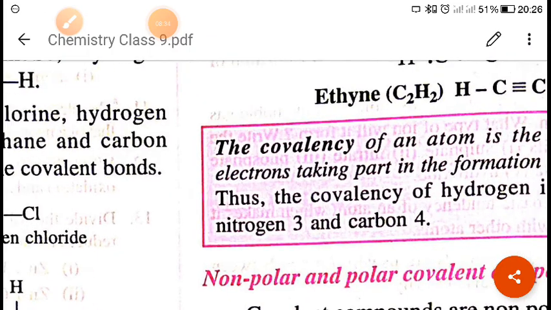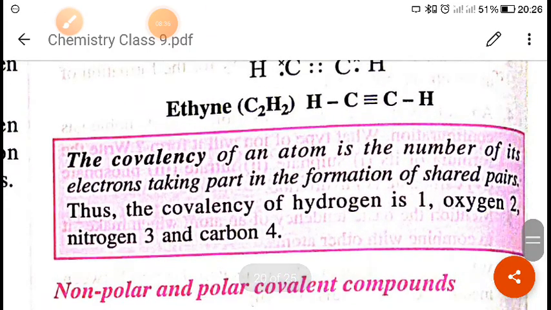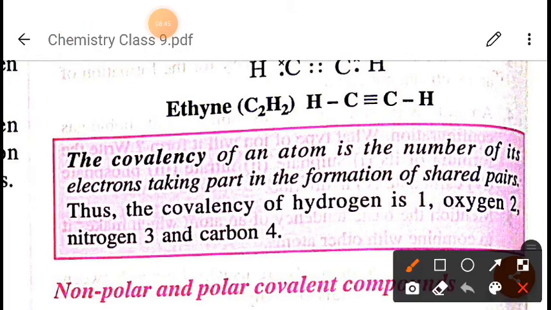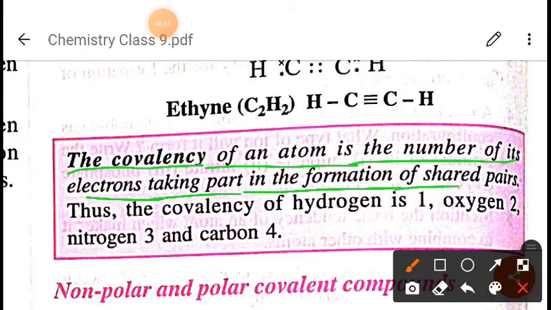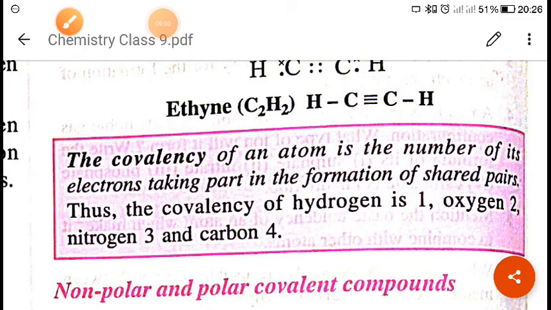So when we talk about covalency, what is covalency? Always remember that the covalency of an atom is the number of electrons taking part in the formation of shared pairs. Thus, the covalency of hydrogen is 1, oxygen is 2, nitrogen is 3, and carbon is 4. It means how many electrons a particular element is sharing will be its covalency.